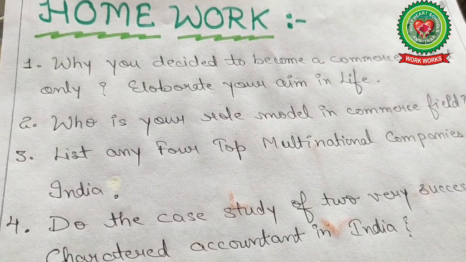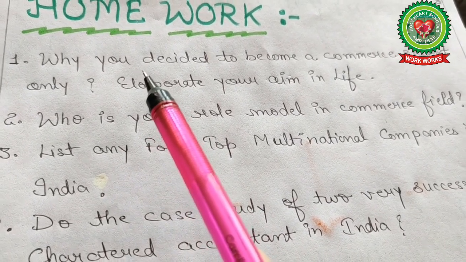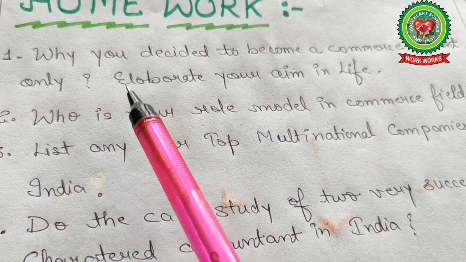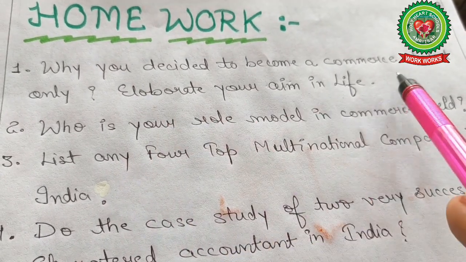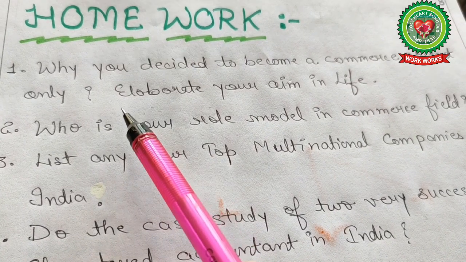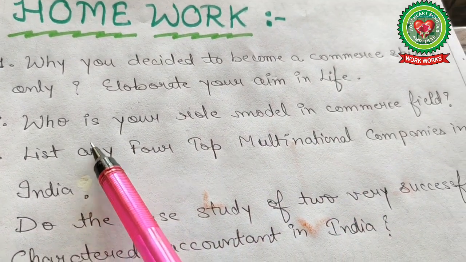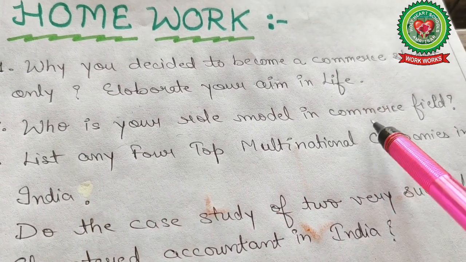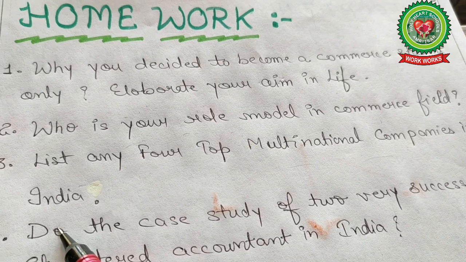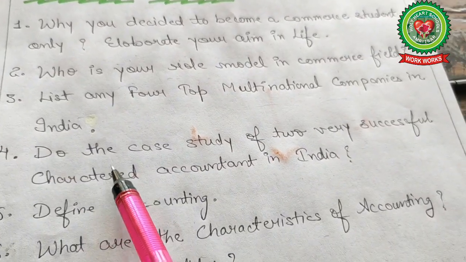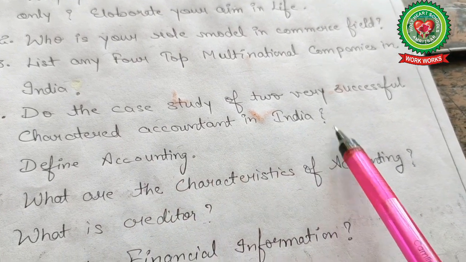Homework questions. Number 1, journal questions. Search over the internet and also use your mind to give the answer to this question. Plan accordingly why you decided to become a commerce student only. Elaborate your aim in life. Number 2 question. Who is your role model in the commerce field? List any 4 multinational companies in India. Do the case study of 2 very successful chartered accountants in India.